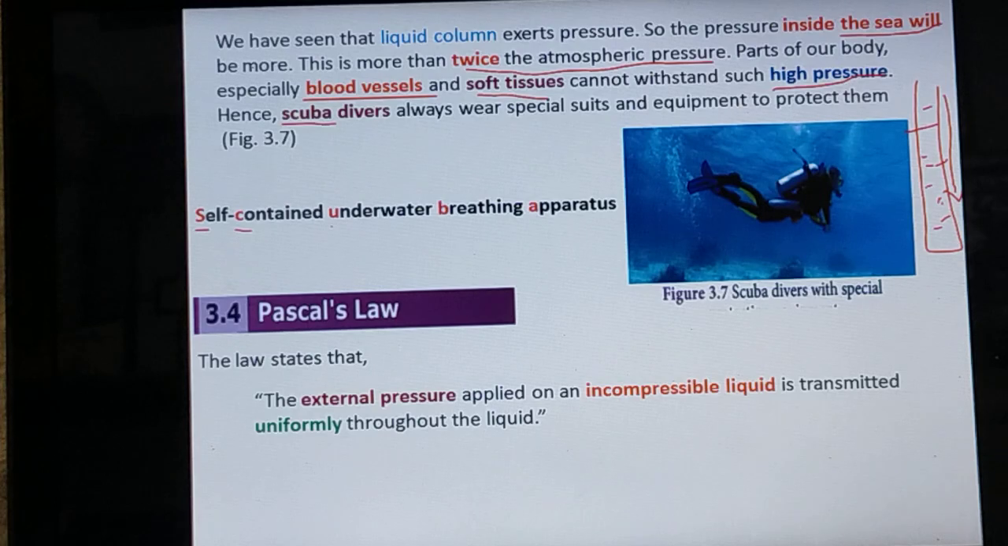Scuba means, take the first letters of the words, self-contained underwater breathing apparatus. So the first letters we can add together: S, C, U, B and A. That is called scuba. Self-contained underwater breathing apparatus.